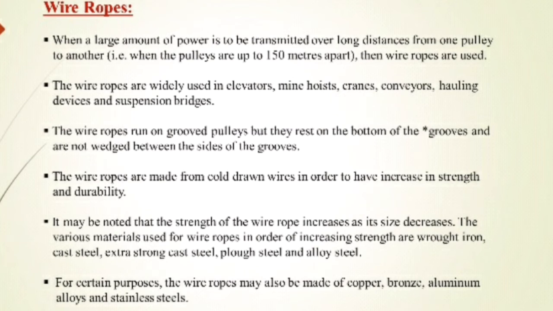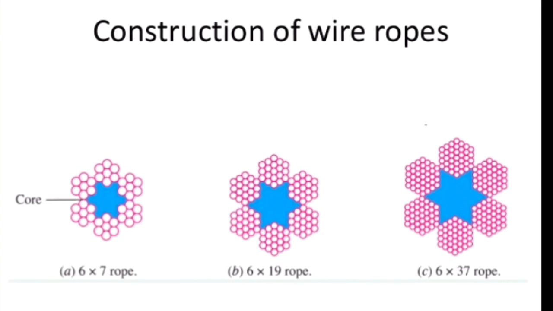So this is the brief view of wire ropes, and next we are going to discuss how the wire ropes are constructed. In the construction of wire rope, if you look at this diagram, the center portion of the wire rope is called the core and the sides of the rope are called the strands. That means each wire rope is prepared with the help of a number of strands. Each strand is a twist of a number of wires. Here if you find the 6 and 7, that is the type of the wire rope.